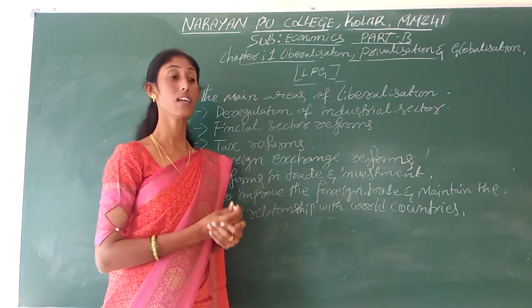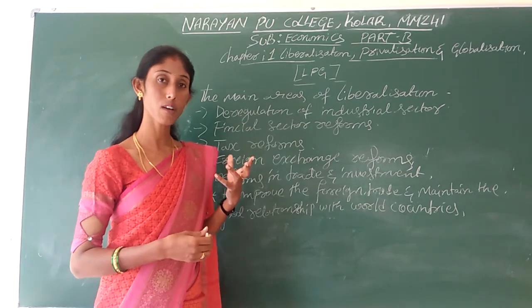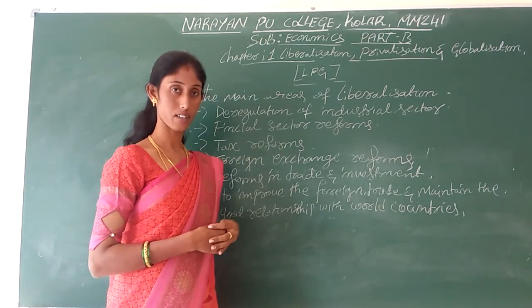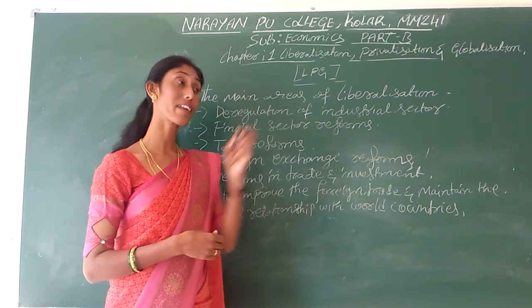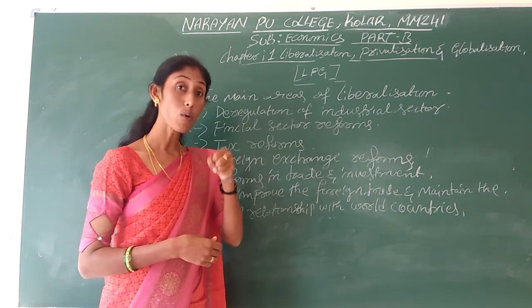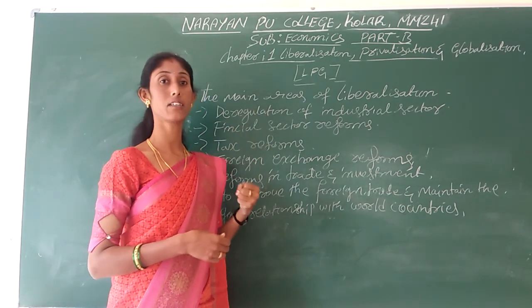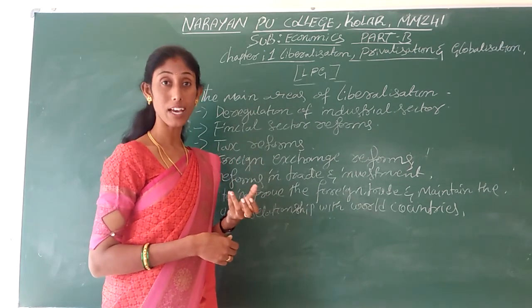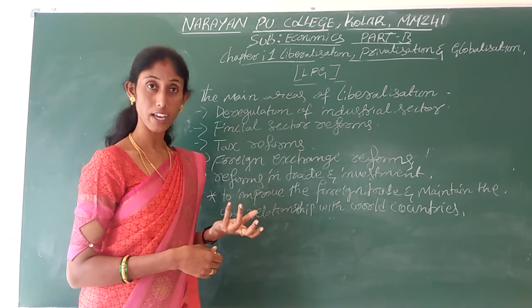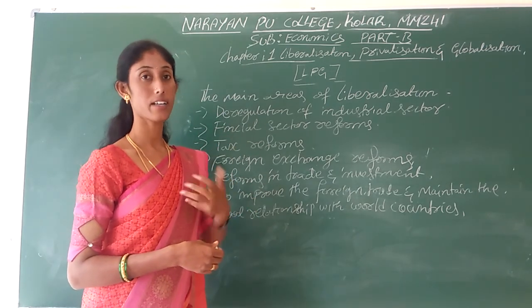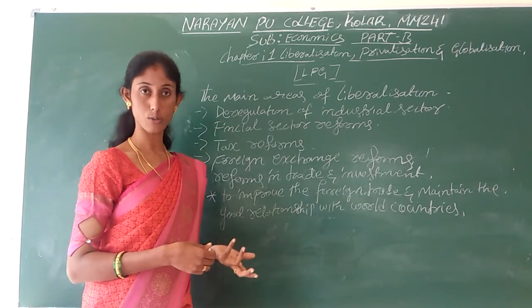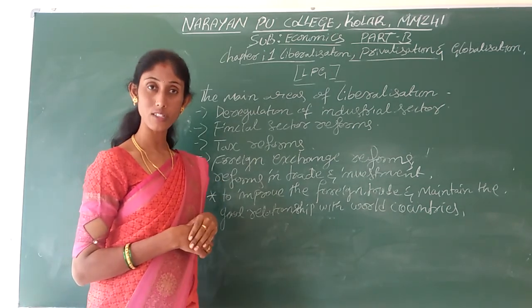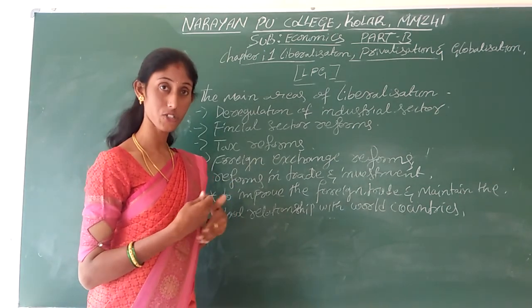Also, the main aim of the government in adopting trade and investment reform is to attract foreign investment to the country, in the form of FDI, FII, and through MNCs. Because we were lagging behind in technology as well as modernization.